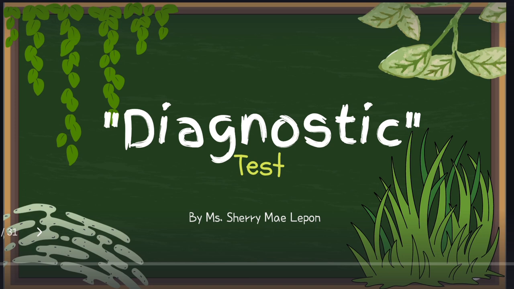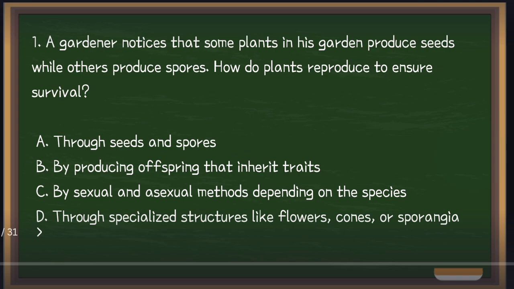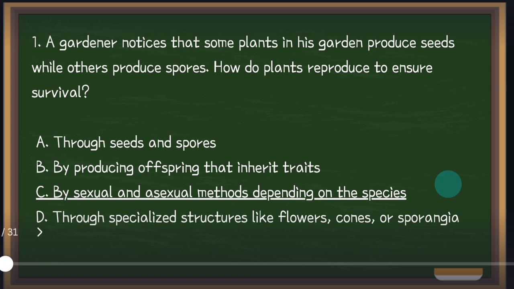So let's start. Number one, a gardener notices that some plants in his garden produce seeds while others produce spores. So how do plants reproduce to ensure survival? A. Through seeds and spores. B. By producing offsprings to inherit traits. C. By sexual and asexual methods, depending on the species. D. Through specialized structures like flowers, cones, or sporangia. The answer is letter C, sexual and asexual methods, depending on the species.